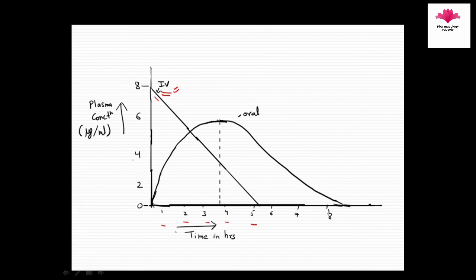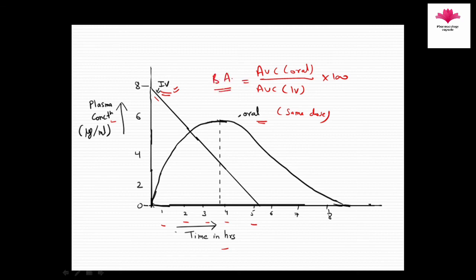Similarly, a plasma concentration and time graph is also obtained after oral administration of the drug of the same dose. And at last, the bioavailability is calculated by comparing the area under the curve of the oral administration and the area under the curve after IV administration of the same dose of the drug, and the result will be bioavailability.